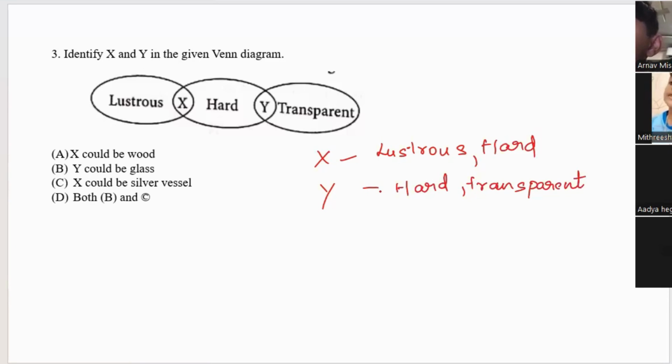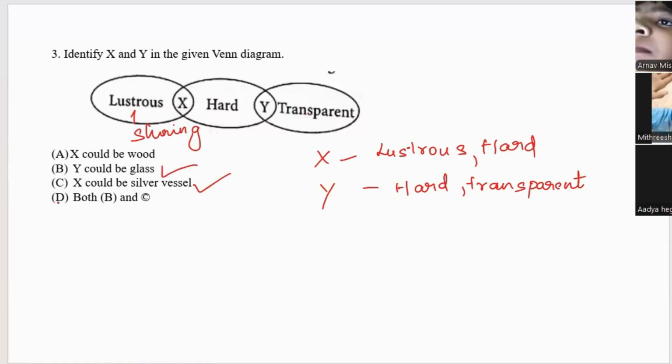Okay, what do you mean by lustrous? Shining only, right? So X is lustrous and hard, so X could be a silver vessel. Silver vessel has some shining, and it is hard also. And Y is transparent and hard. Glass is transparent and it is hard also. So B and C are correct. Ma'am, glass is breakable.